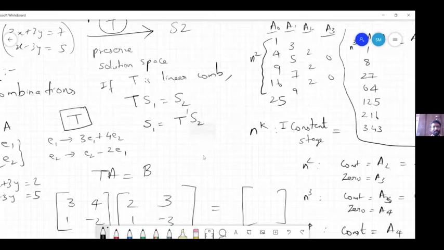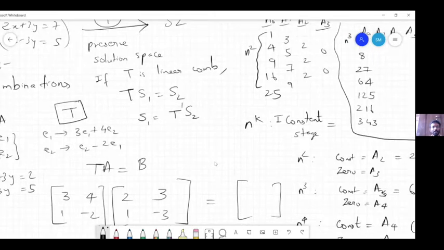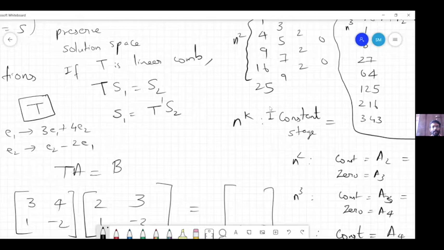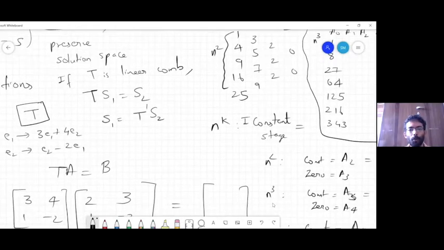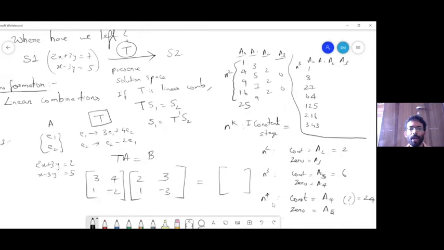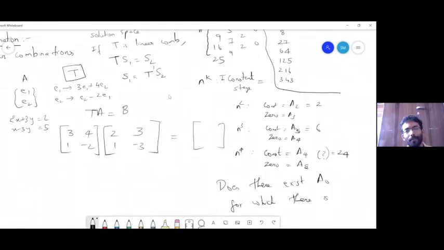One more question which I raised was about the initial sequence A0. When we take squares, cubes, 4 powers, and so on, the pattern is that you would get a 0 at some stage, right? So can we choose the initial sequence A0 in such a way that I will never get a 0? Is it possible? So this is one more question that we have. You can try to get this.